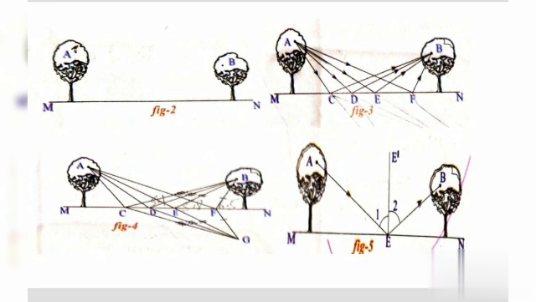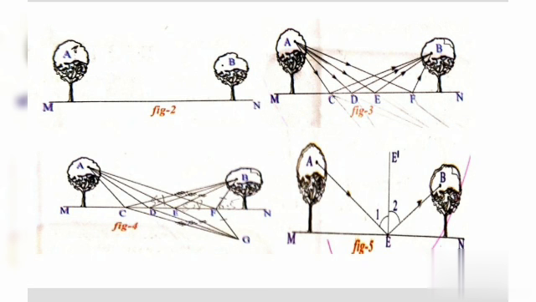The crow can pick the grain from any point on the ground, but the condition is to select a point on the ground to reach point B from point A in the least possible time. So the crow should select the path which takes the least time to travel. Let us find the shortest path.